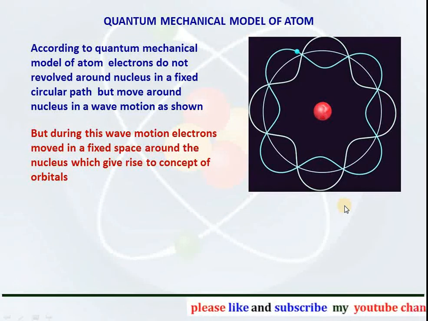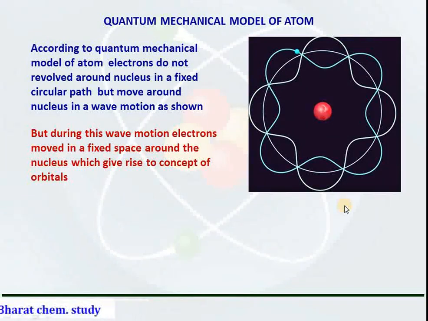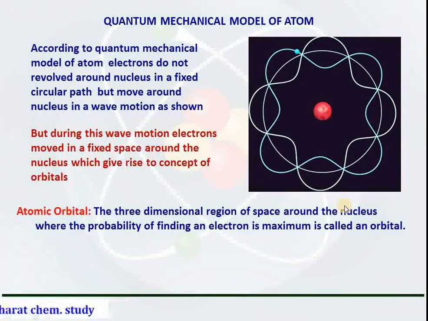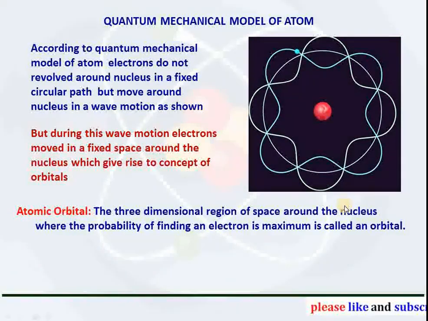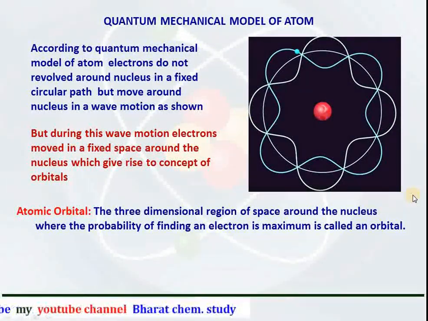But during this wave motion, electrons move in a fixed space around the nucleus, which gives rise to the concept of atomic orbitals. The definition for the atomic orbital can be given as the three-dimensional space or region around the nucleus where the probability of finding the electron is maximum is called an orbital.